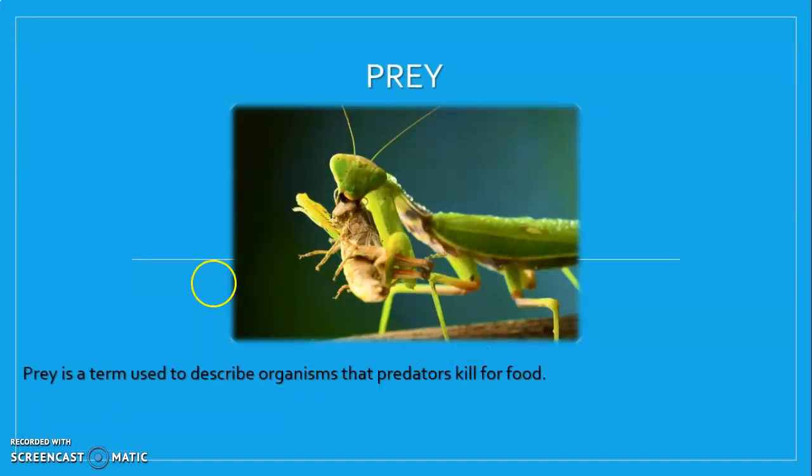And the last concept is the prey. Prey is a term used to describe organisms that predators kill for food. So in this case, this praying mantis is the predator, and the prey is this little insect that is being eaten by this praying mantis.